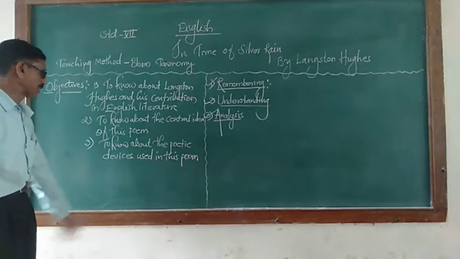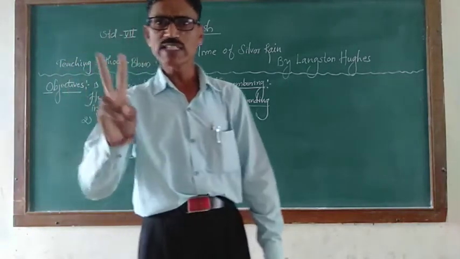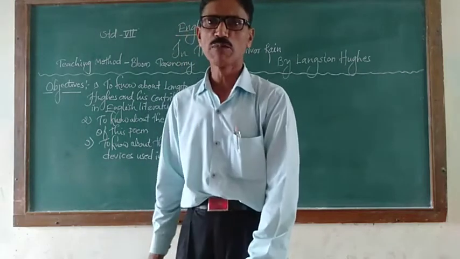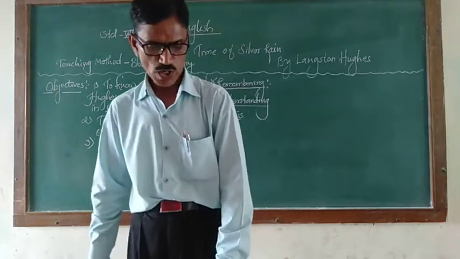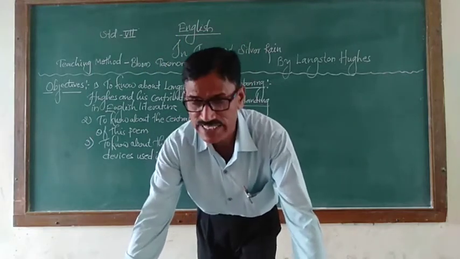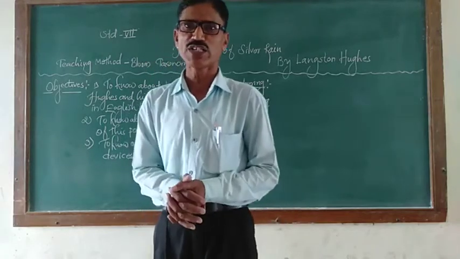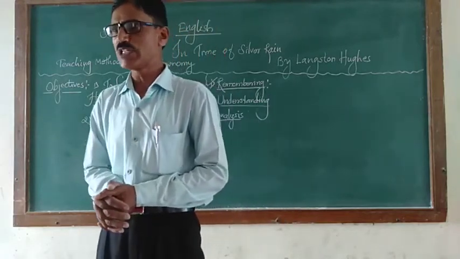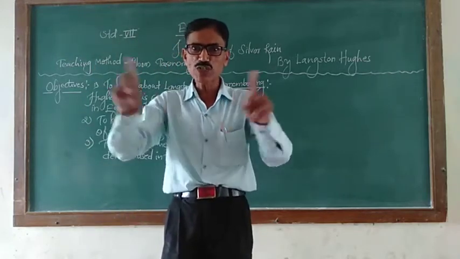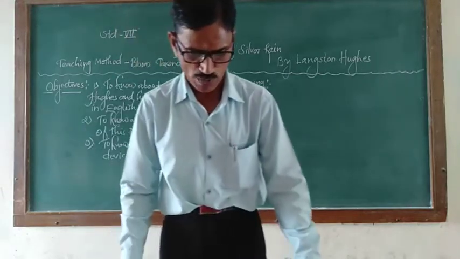Next, to know about the poetic devices used in this poem. Here are two examples of poetic devices we are getting. That is onomatopoeia, a sound figure of speech. And as well as singing, where the singing reference arises, there we are getting the personification figure of speech also. That means the quality of human beings, singing, is expressed there. That's why we are getting one example of personification in this poem.